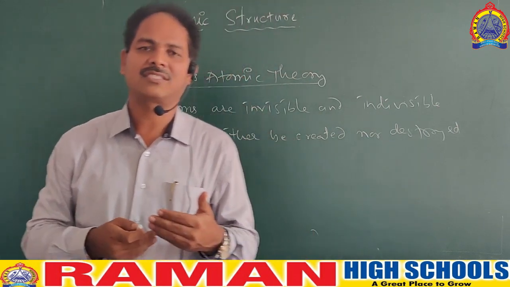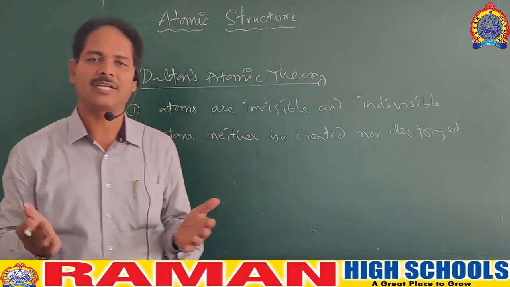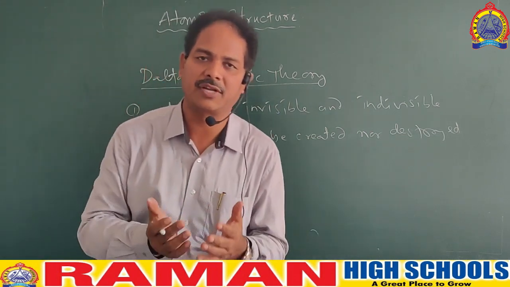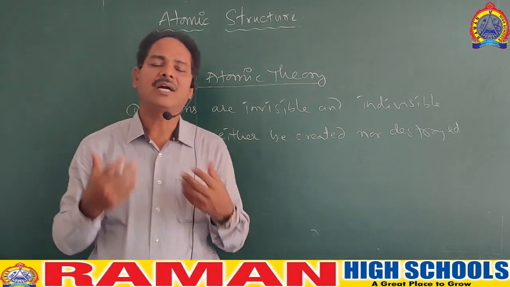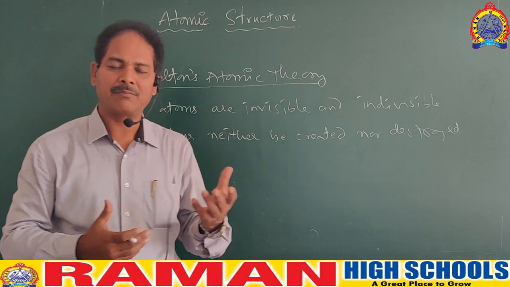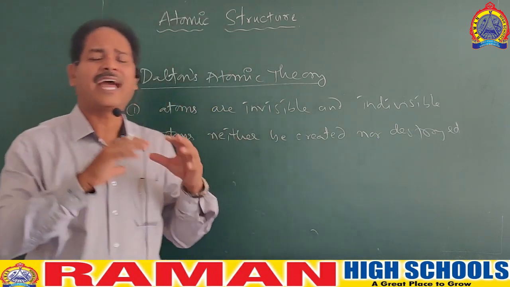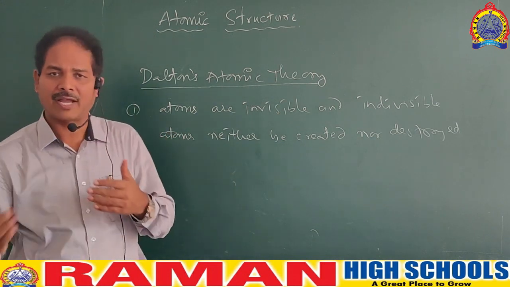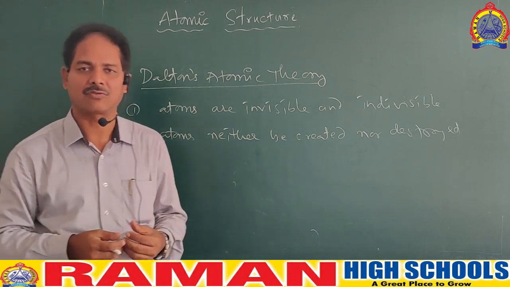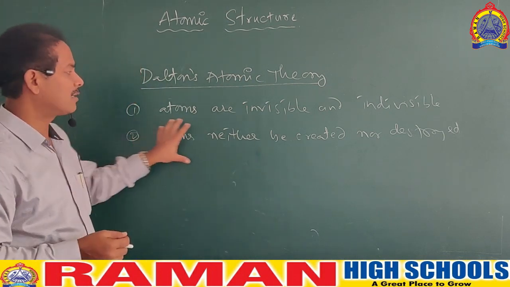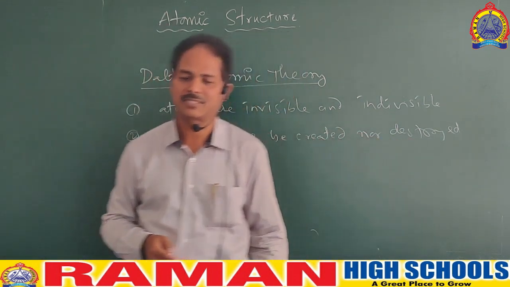When you try to do this, the matter will change its state from one form to another form. For example, you take a solid wooden block and want to destroy it. The best way to destroy it is to burn it. When you burn the wood, it turns into flame, some smoke is released, and some ash is released. This is the way the atoms of the wood get converted into ash, flame, smoke and some part of charcoal. So you cannot create atoms, and you cannot destroy atoms.